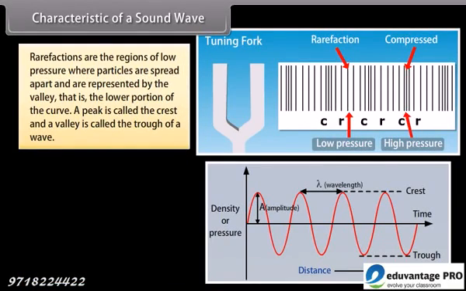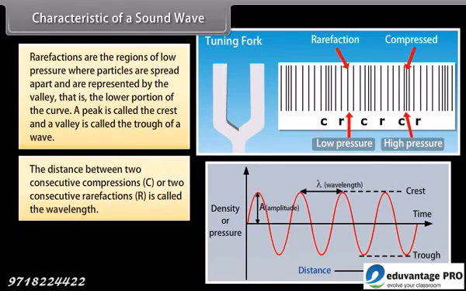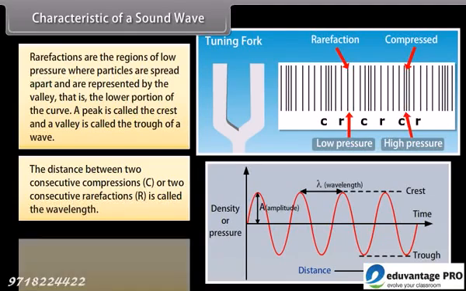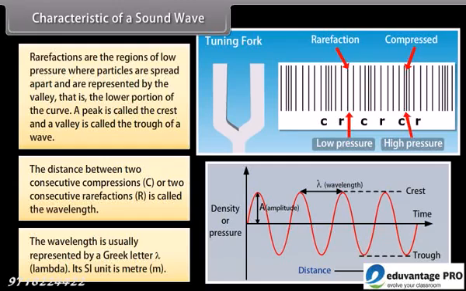Rarefactions are the regions of low pressure where particles are spread apart and are represented by the valley, that is, the lower portion of the curve. A peak is called the crest and a valley is called the trough of a wave. The distance between two consecutive compressions or two consecutive rarefactions is called the wavelength. The wavelength is usually represented by the Greek letter lambda. Its SI unit is